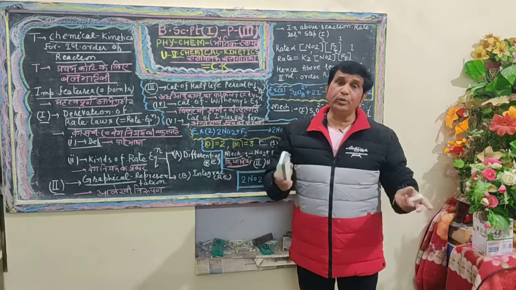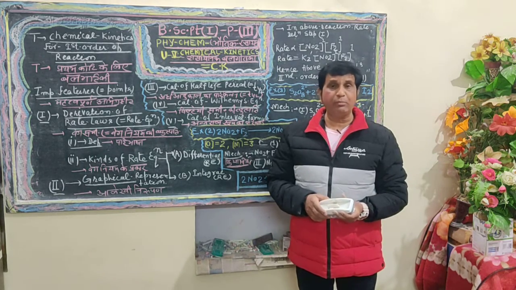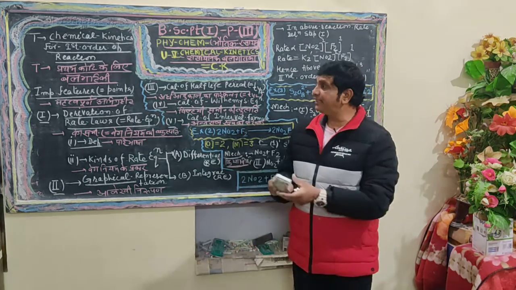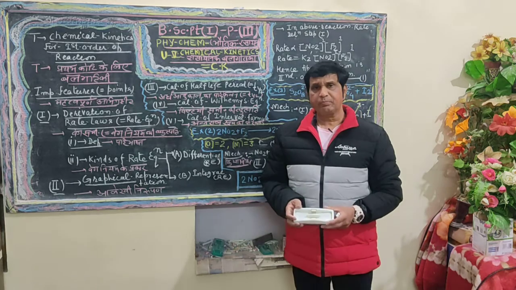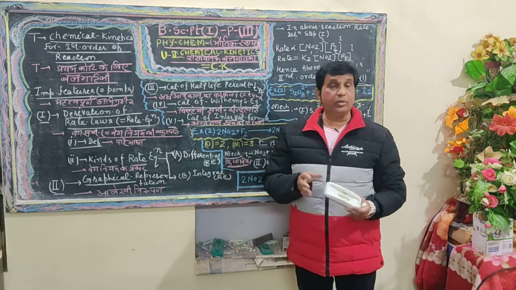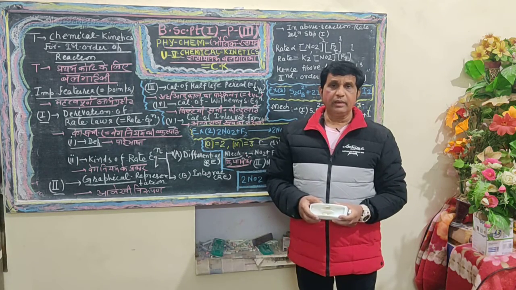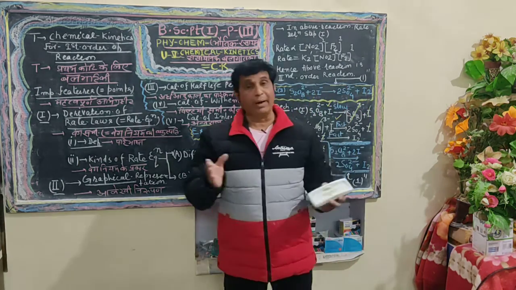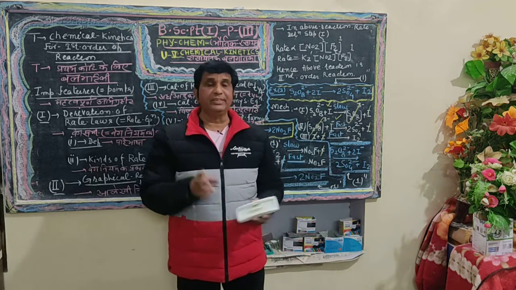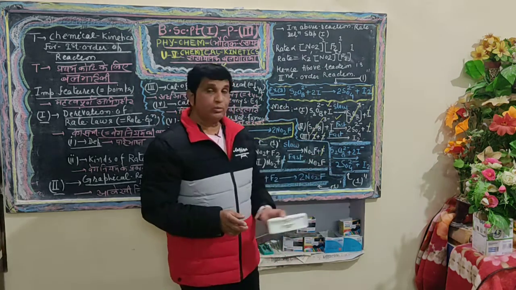Now, to define the second order reaction and bimolecular reaction: a second order reaction is one in which the rate is proportional to the square of the initial concentration of the reactant, and in the same sense bimolecular reactions are those in which two molecules are present.